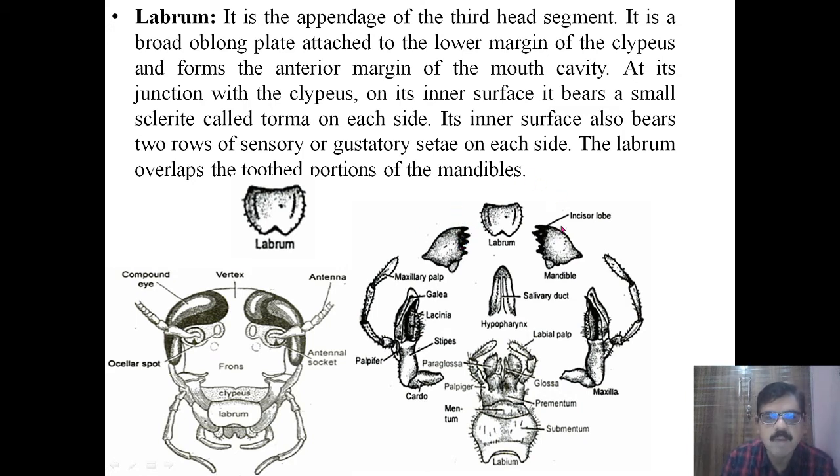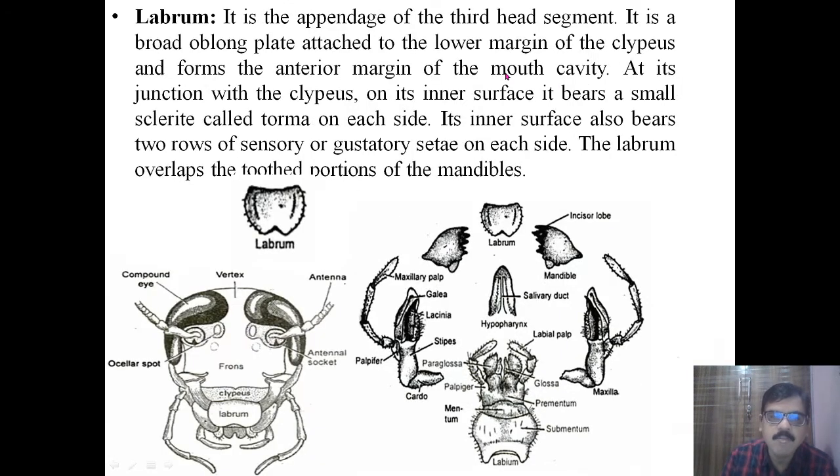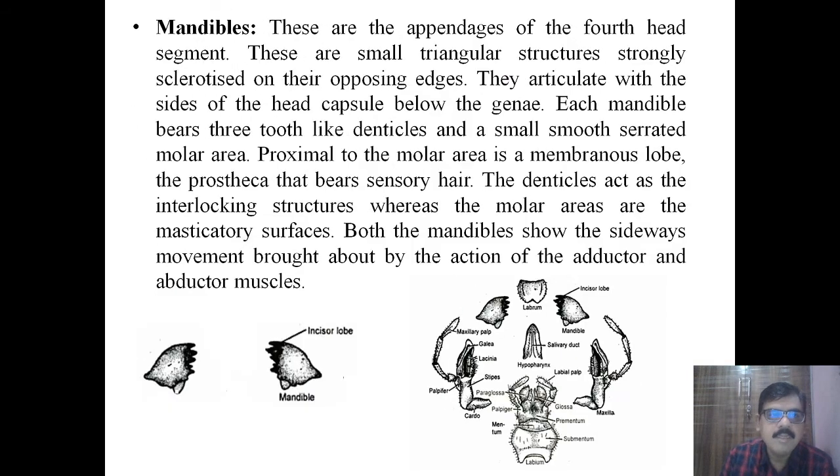This is the first part that is called the labrum. Among these five parts, the labrum, whose position is upper, is called the upper lip. So this is the labrum or the upper lip. Then the second one is the mandible. Next to these are the mandibles. After the labrum, what comes? The mandibles.